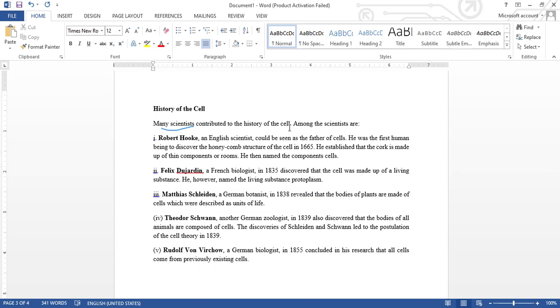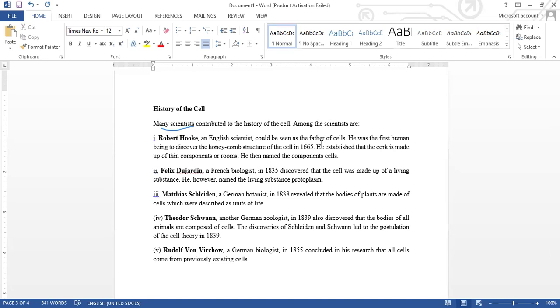The first of them is called Robert Hooke. Robert Hooke is also called the father of cells. And why do we call Robert Hooke the father of cells? It is because Robert Hooke was the first man to work on a cell. He was the one that discovered a cell. That was in 1665. That's about 240 something years ago. That was when he discovered the cell.